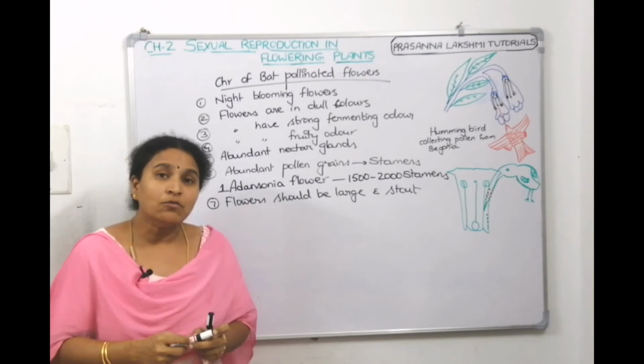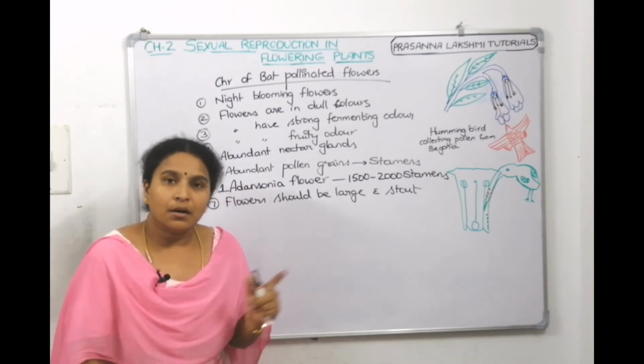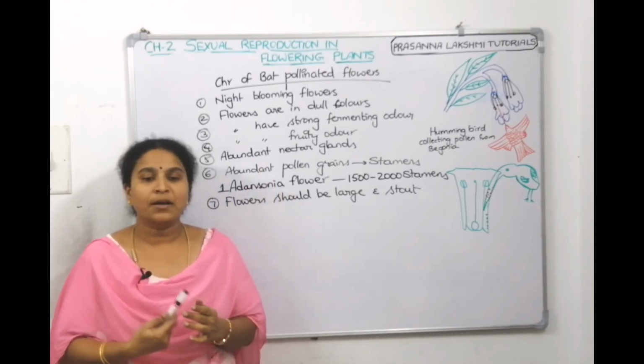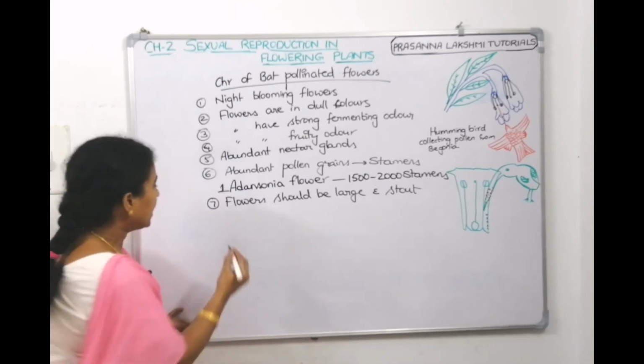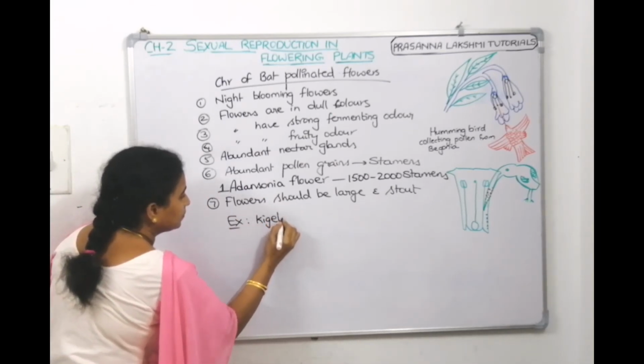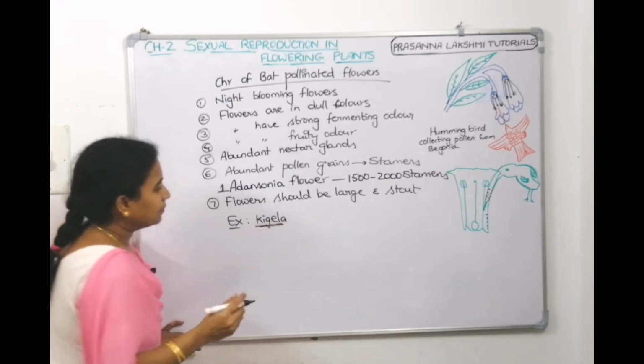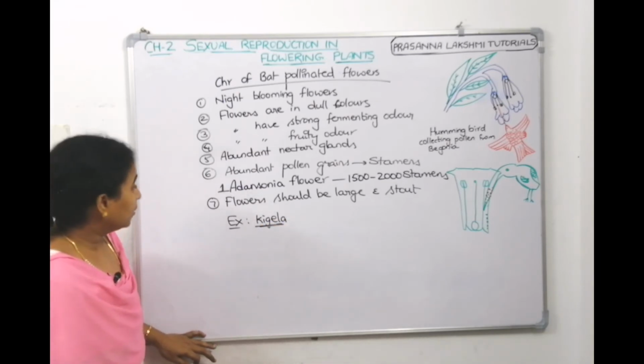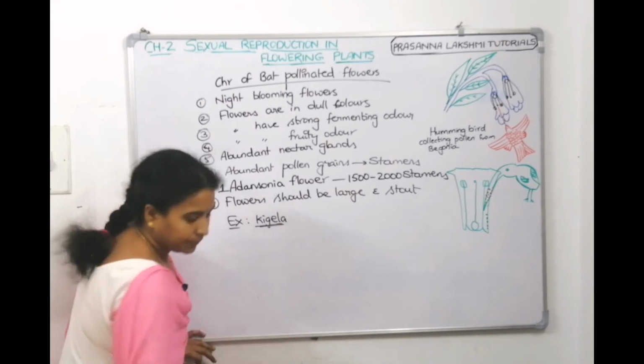Now we have to list down the examples for Chiropterophilous flowers, bat pollinated flowers.